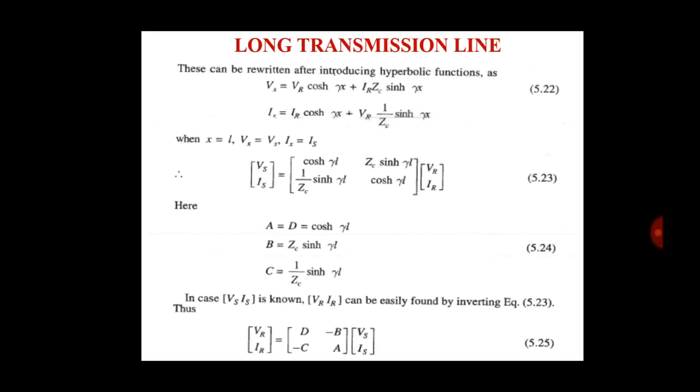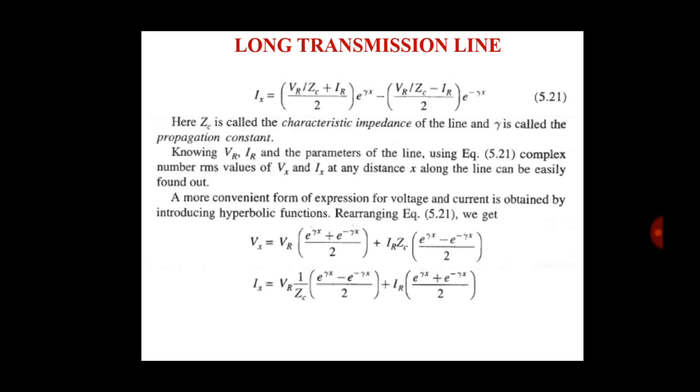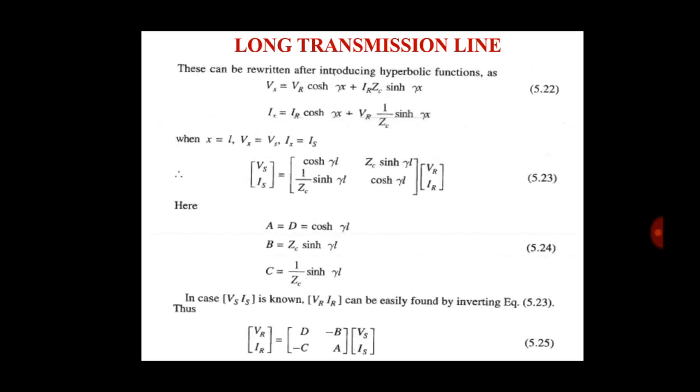So we write the value of Vx and Ix. Here, instead of (e raised to gamma x plus e raised to minus gamma x) divided by 2, we write cos hyperbolic gamma x, and instead of the other term we write sin hyperbolic gamma x. So we write the equation of Vx is equal to VR cosh gamma x plus IR Zc sinh gamma x, same as Ix is equal to IR cosh gamma x plus VR divided by Zc sinh gamma x.